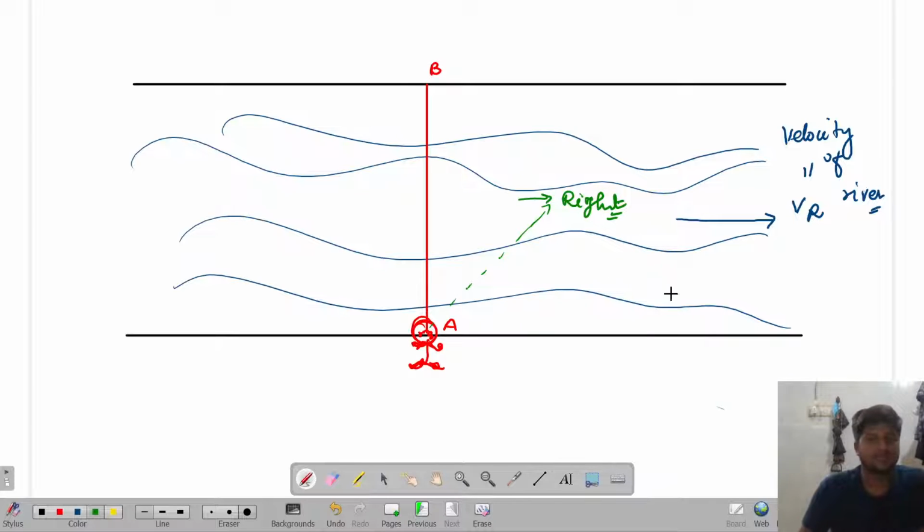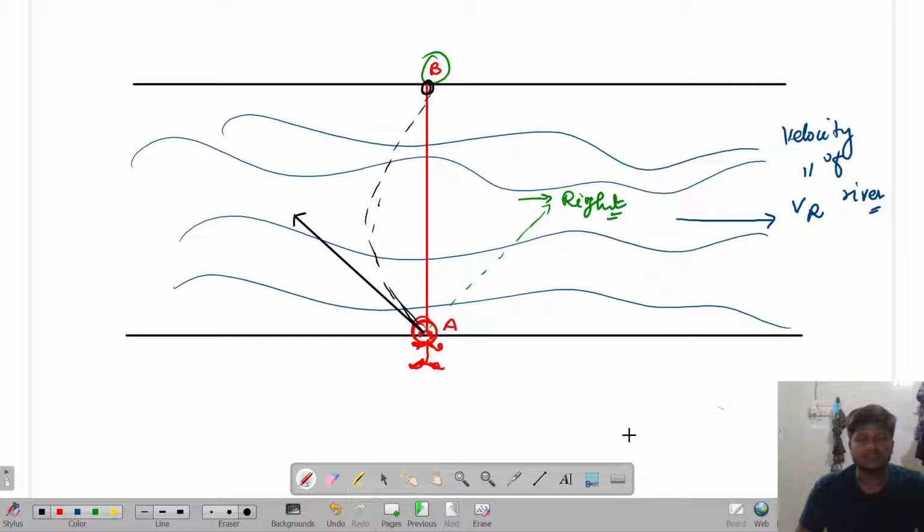But we want to end up at this point B. So how to move over here? The person will select some kind of direction. He will try to swim in this particular direction, and due to the river flow, he will follow this kind of trajectory, some kind of projectile trajectory, and he will try to end up over here. Are you able to get me or not?